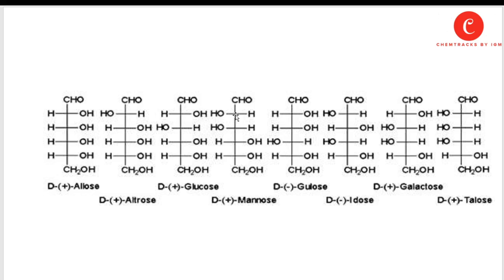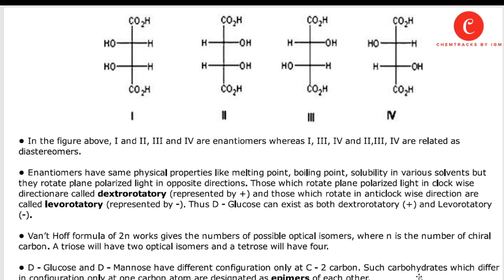In case of D-mannose, the hydroxyl is present on the left side of the chiral carbon, while in case of glucose, the hydroxyl is present on the right side. So we can say that glucose and mannose are epimers of each other. This is today's lecture, which includes the basic introduction and classification of carbohydrates. Thank you.